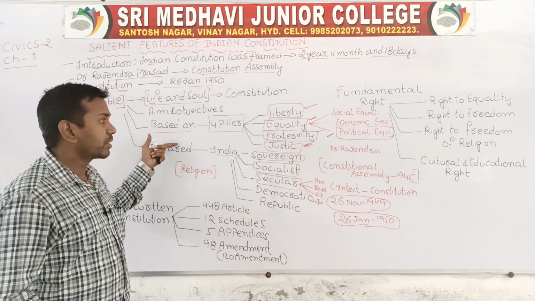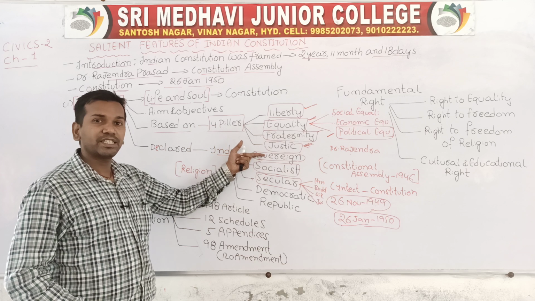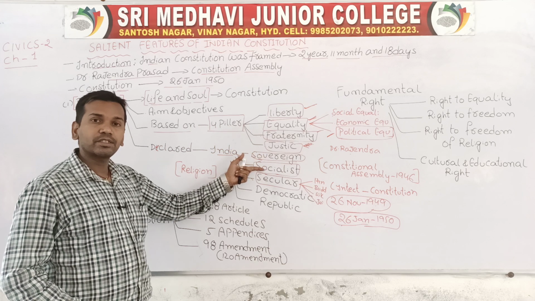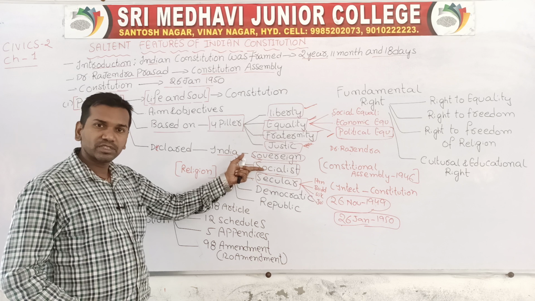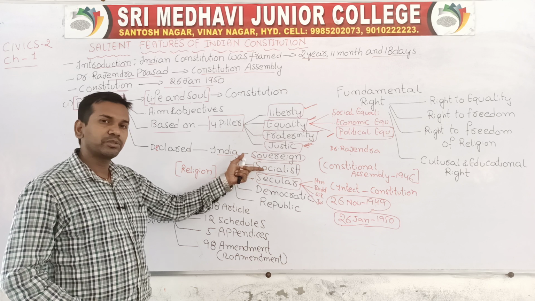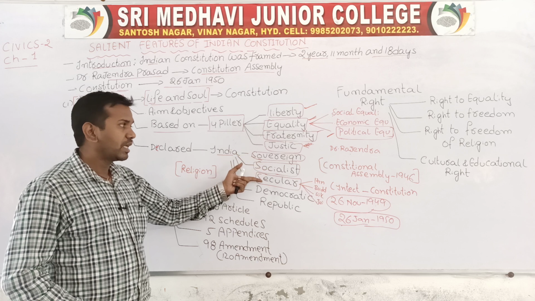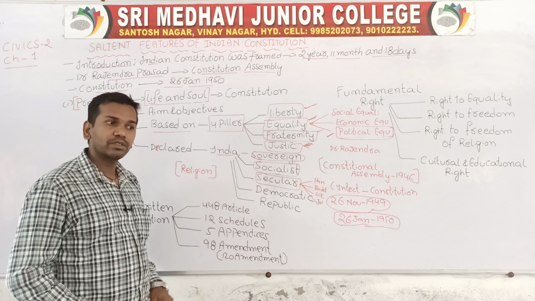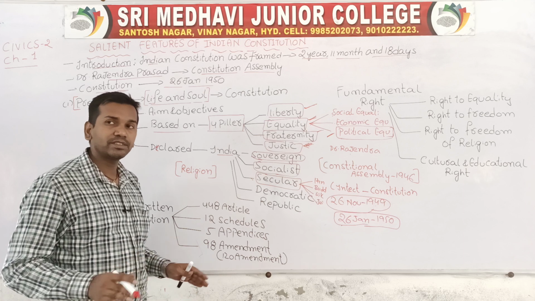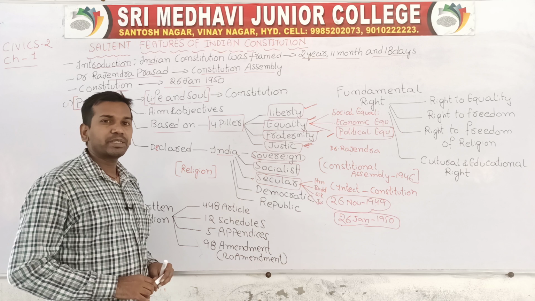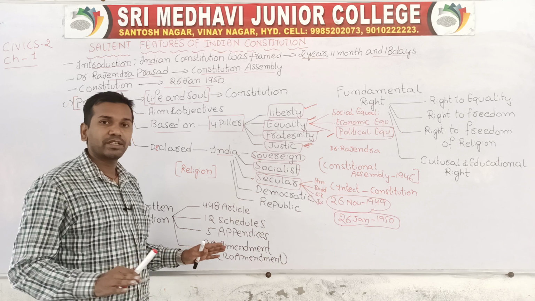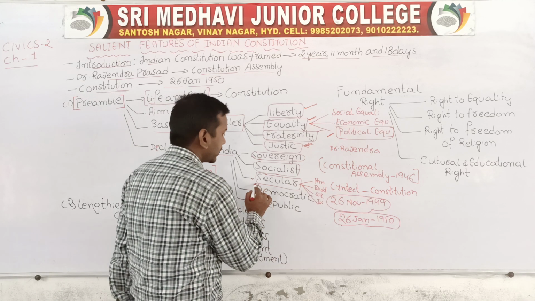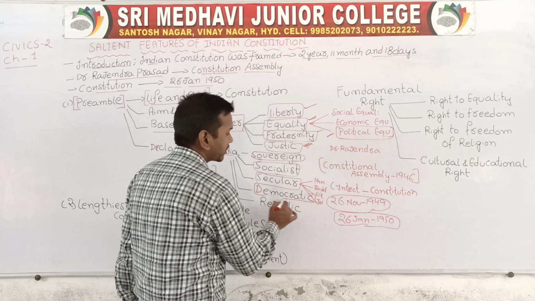So according to the preamble of the Indian Constitution, we have discussed that India is a sovereign state, and India is a socialist state, because in our country the government reduces the gap through policies. By implementing policies, the government reduces the gap between rich and poor people. Then we have discussed secular. In India secularism is there because the government treats all the religions equally, and that state can be called a secular state. And democratic: already we know that India is a democratic country.